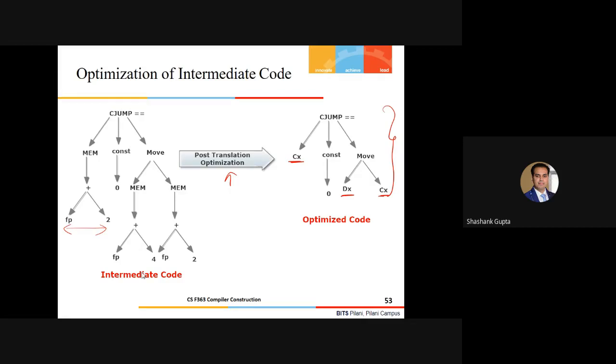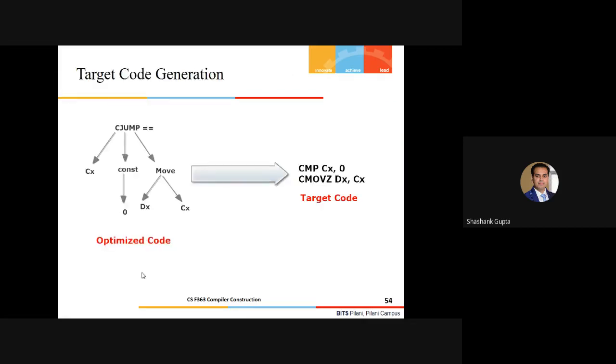And now, finally, we'll introduce a small subset of the machine code, the target code, which we have to produce. We are comparing these two values with that particular construct, and performing a conditional move from CX to DX. So this is our exact machine code. I have ignored certain loading instructions, but this is an example of exactly introducing the machine code here.